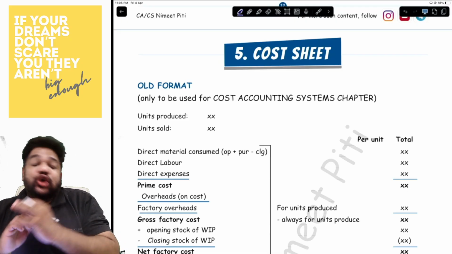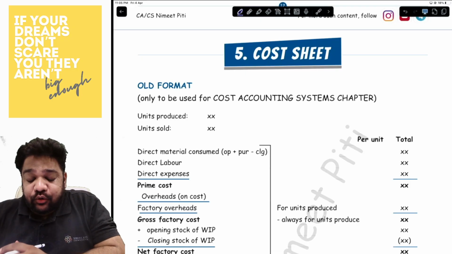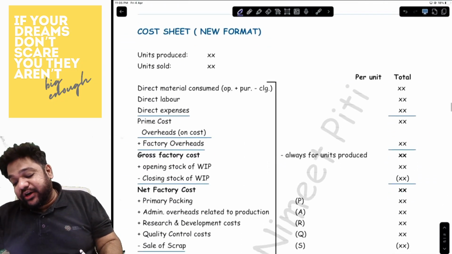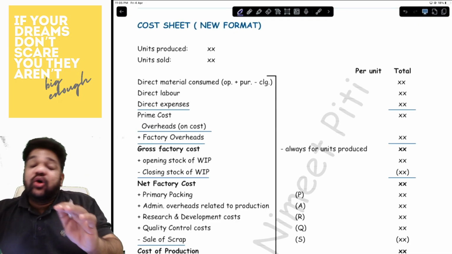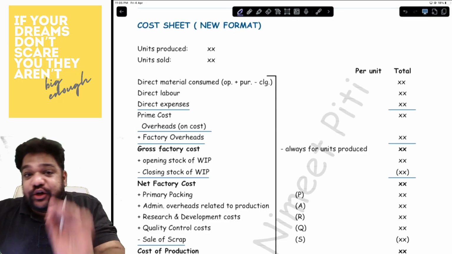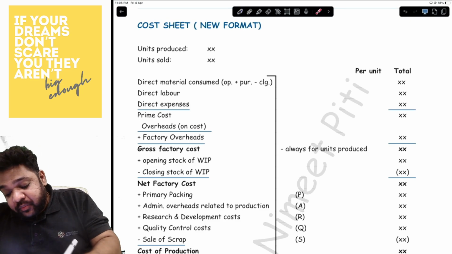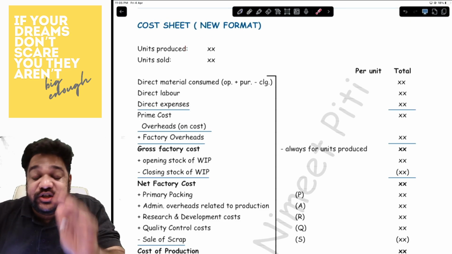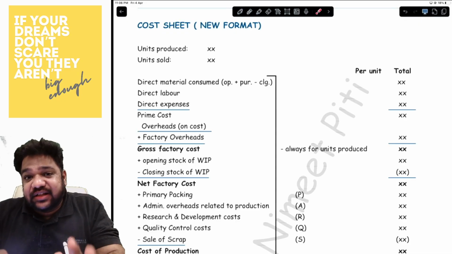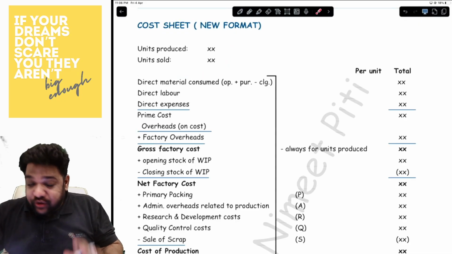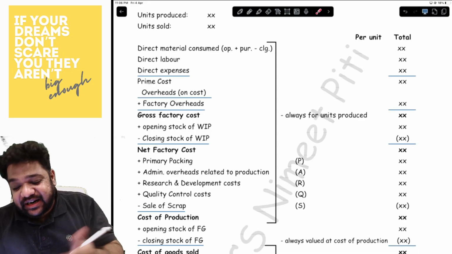Yes, my dear friends, the next topic that we are starting is cost sheet. Now, we have the old and the new format both, but right now I'm only going to discuss the new format. Old format we'll discuss when the need arises. Now, under the new format of cost sheet, whenever you draw a cost sheet, please keep one thing in mind: always and always make sure of writing the units produced and units sold first. Whatever are the units produced and units sold, even if they are the same, please make sure you are writing that first. Then the format of cost sheet, you have direct material, direct labor, direct expense.